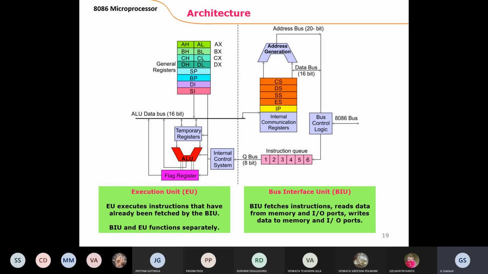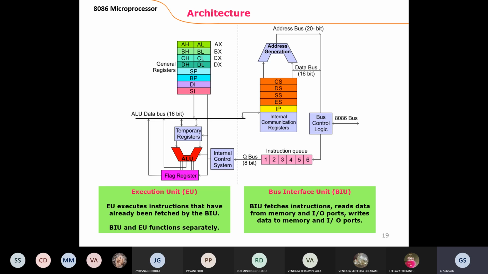Coming to BX, the base register, its use is just to store data. CX is the counter register. The purpose of the counter is to store how many steps we are going to execute in the process, indicating to the machine how many steps it needs to execute. DX is the data register, used to store additional data.